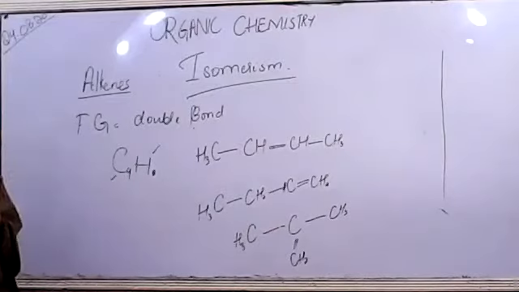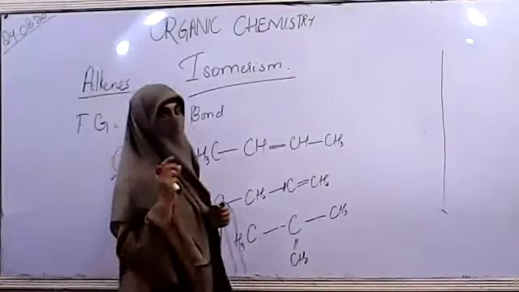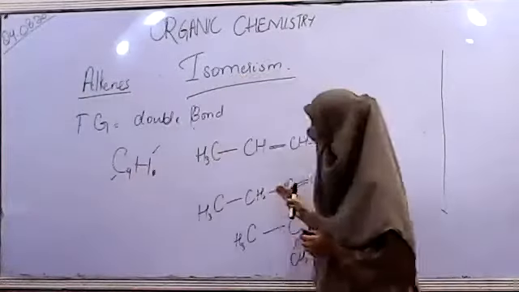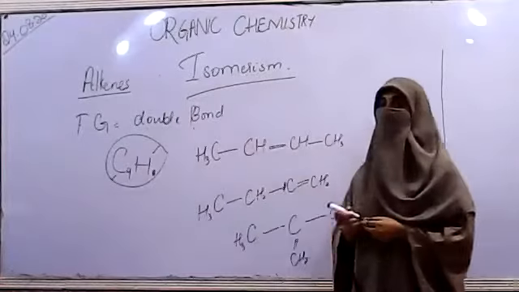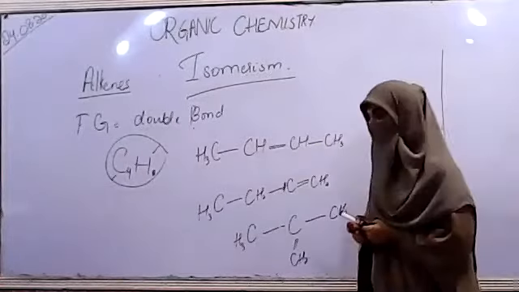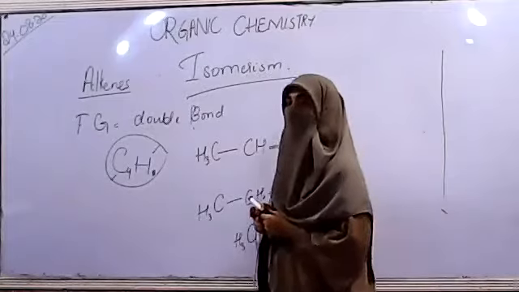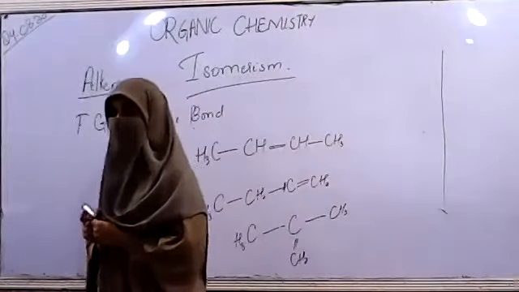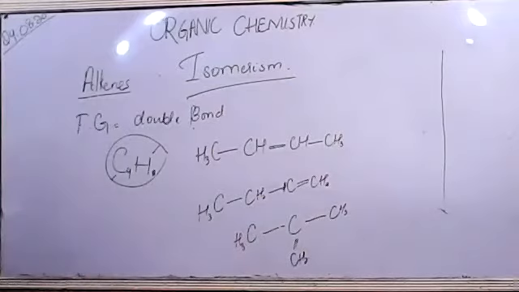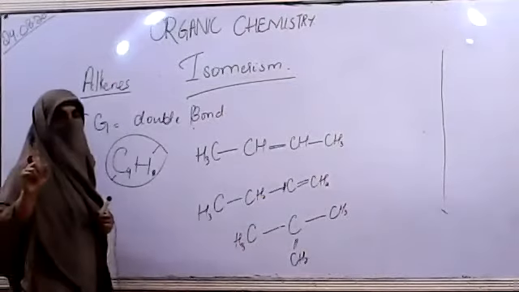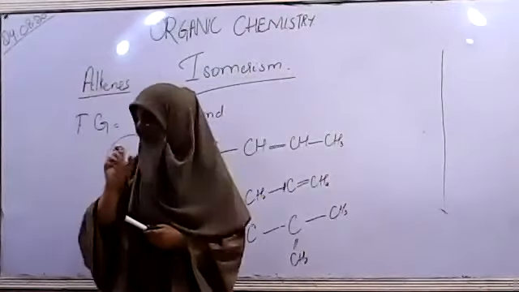The name is butene. Now the important point is we have 3 isomers drawn on the board, and all 3 isomers are of butene. Now the next question arises: are the physical and chemical properties of these compounds going to change, as in the case of alkanes? In alkanes we said physical properties are always going to change.